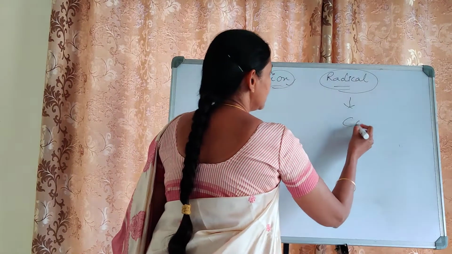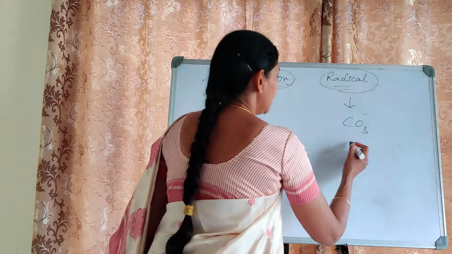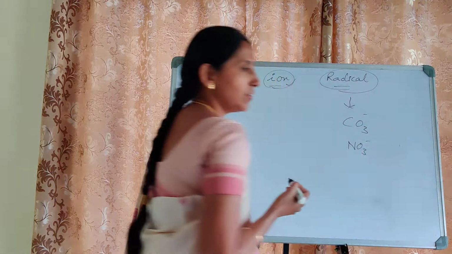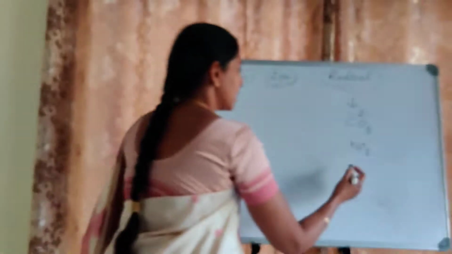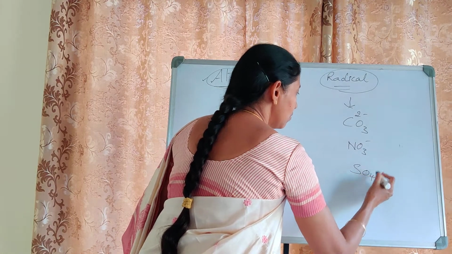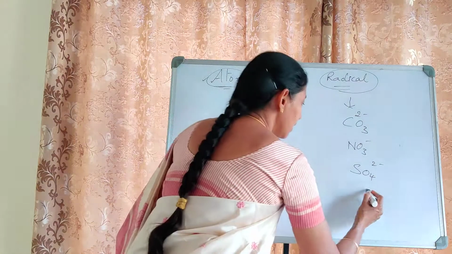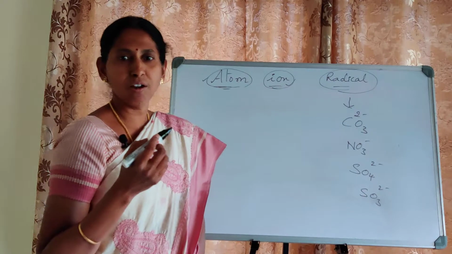Like CO3 2 minus carbonate ion, NO3 minus nitrate ion, SO4 2 minus sulfate ion, SO3 2 minus sulfite ion.